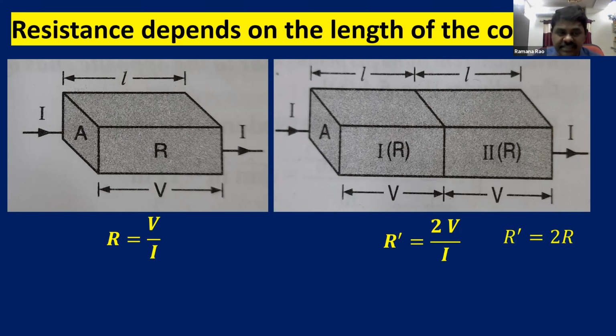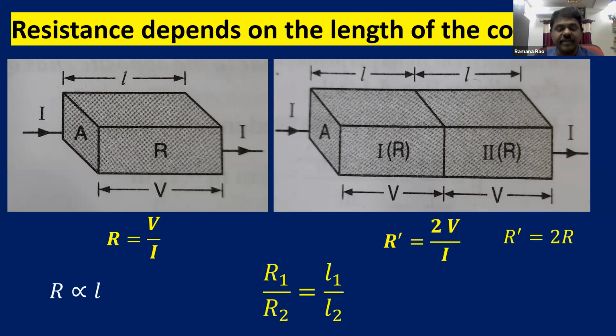So R is the resistance of a single conductor, and R dash is the resistance of the two conductors. That means length is doubled, so resistance also increased. That means resistance is directly proportional to length. You can see children, R is proportional to L. All the remaining quantities are constants: temperature constant, area constant, only length is increased. R is proportional to L.